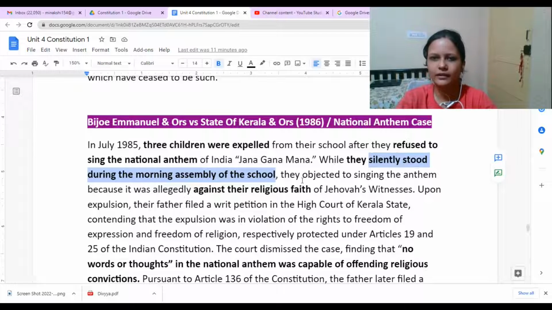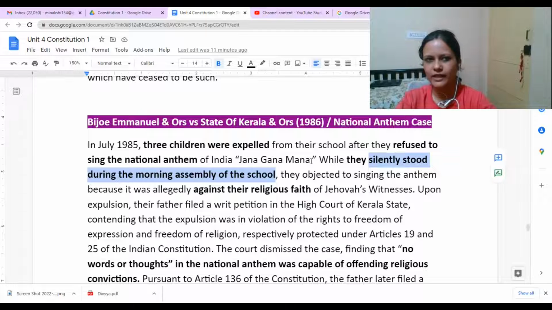So the Supreme Court said that these children should not be expelled, and it ordered the school to readmit the students and allow them to continue as they were, because they are simply standing silently without violating anything or disrespecting the national anthem, and there is no wrong in it.